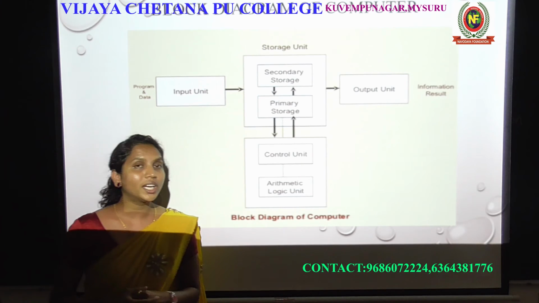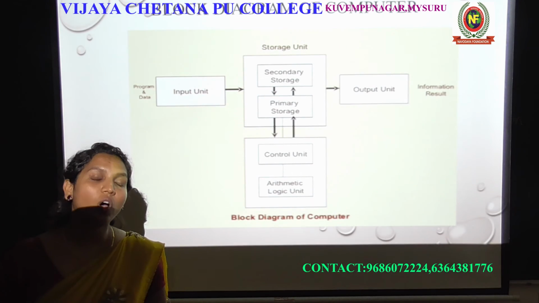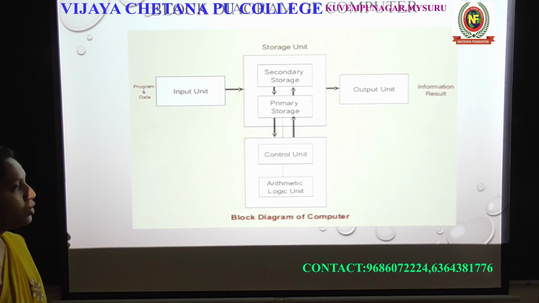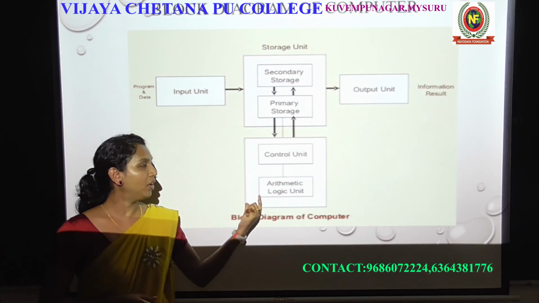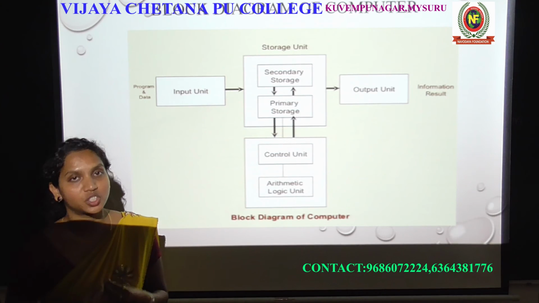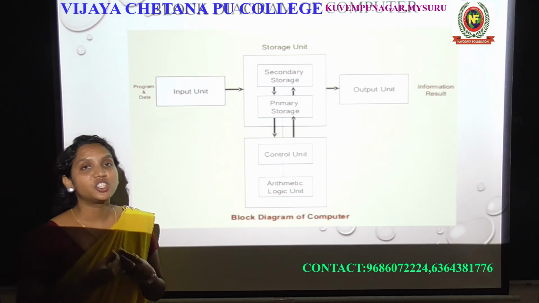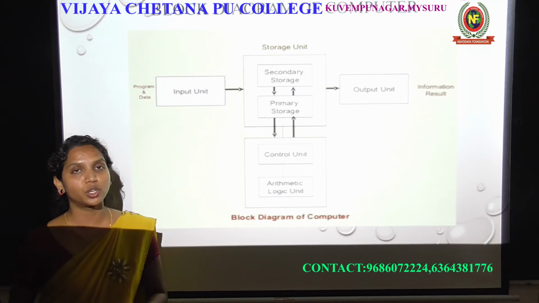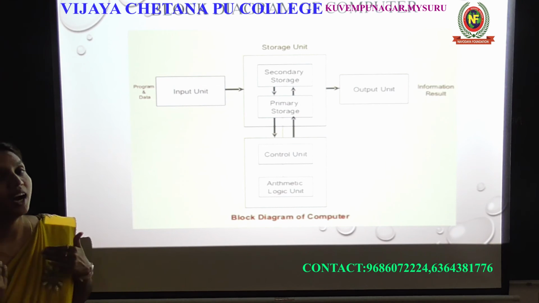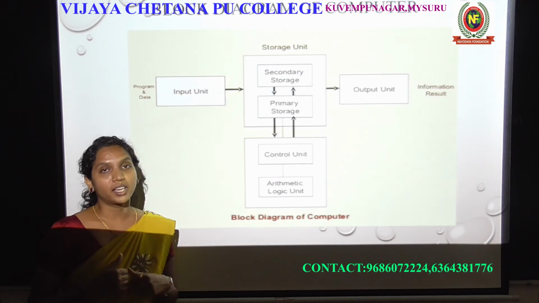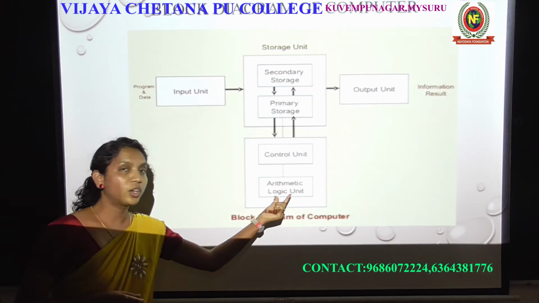Let's see what is the arithmetic logic unit. By name, the arithmetic logic unit will do some arithmetic operations, the calculations: addition, subtraction, multiplication, division, whatever the arithmetic operation, it will work under the arithmetic and logic unit.